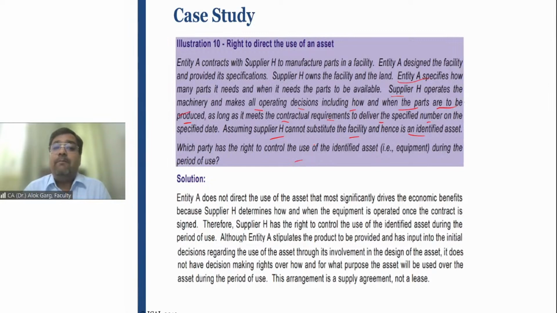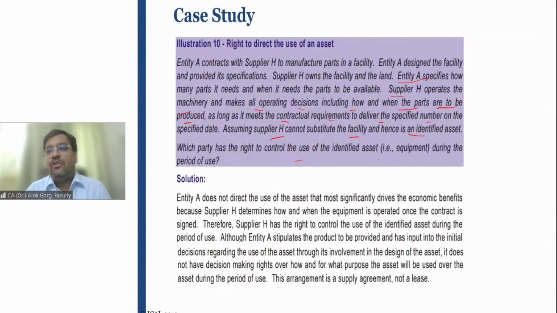Entity A specifies how many parts it needs and when it needs the parts to be available. Entity A as a customer is saying, see, I need 12,000 parts in a year, 1,000 parts every month, and I need these parts in the first 10 days of every month. So supplier H is taking all the operating decisions, deciding how this production has to be done and when the parts are required to be produced, and how and what the supplier is managing, right?